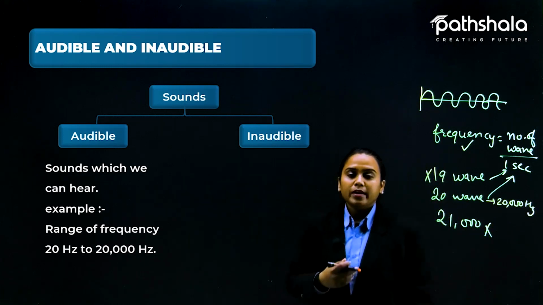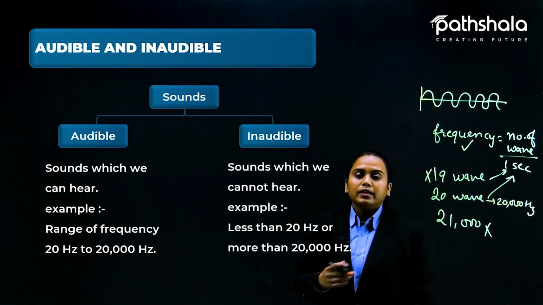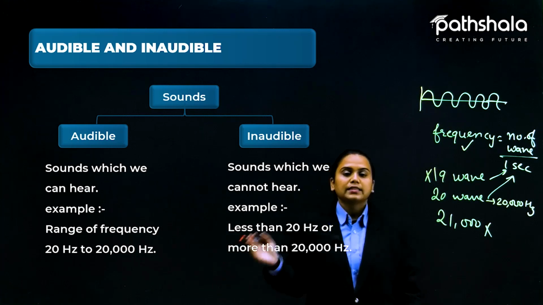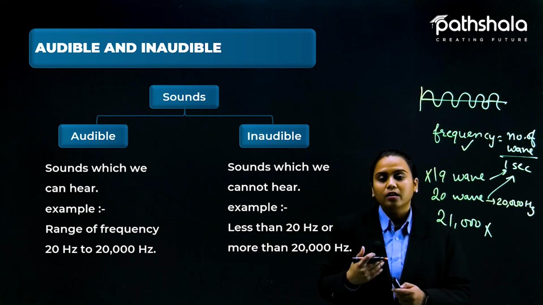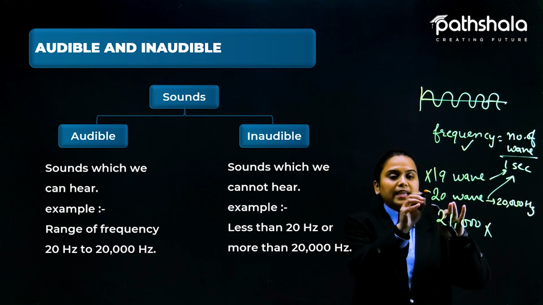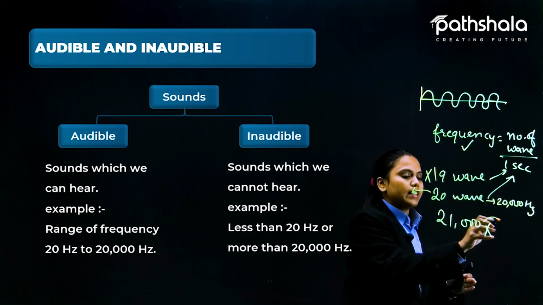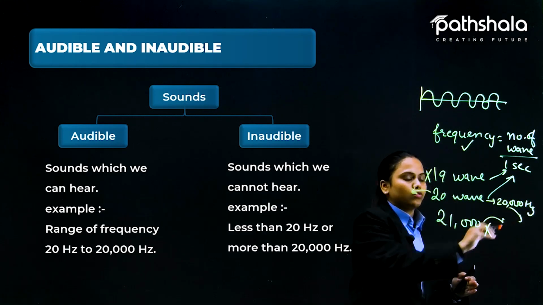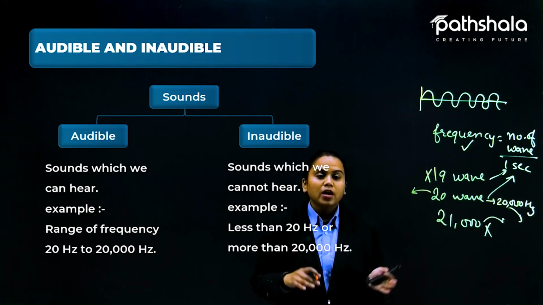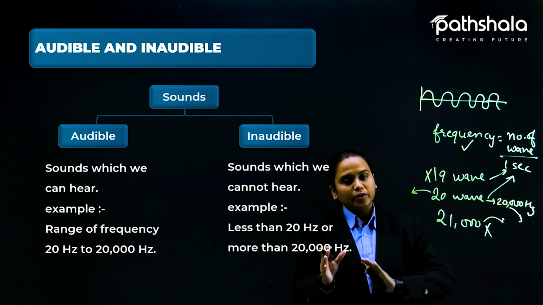So what is inaudible? It is obvious that inaudible is the sound that we cannot hear, which is less than this and more than this, more than 20,000. So this is the range that is not audible to us.